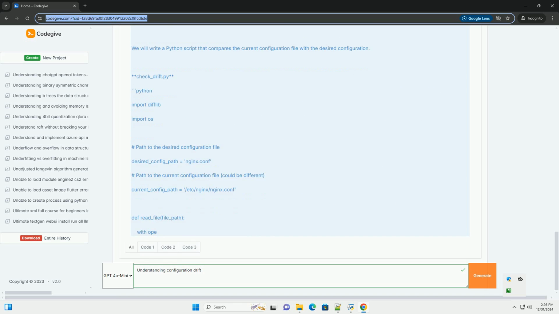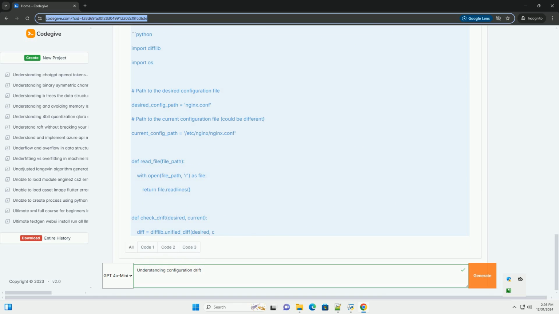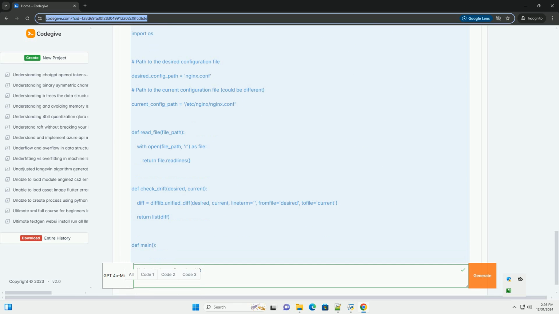Configuration drift can lead to various issues, such as security vulnerabilities, performance degradation, and difficulties in troubleshooting. In modern IT environments, especially those that rely heavily on infrastructure as code, IaC, and DevOps practices, managing configuration drift is crucial. Tools and practices such as version control, automated deployments, and configuration management can help mitigate these issues.